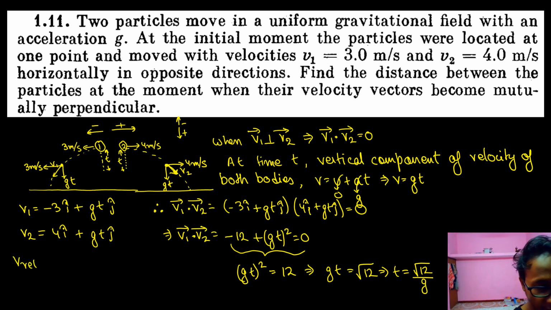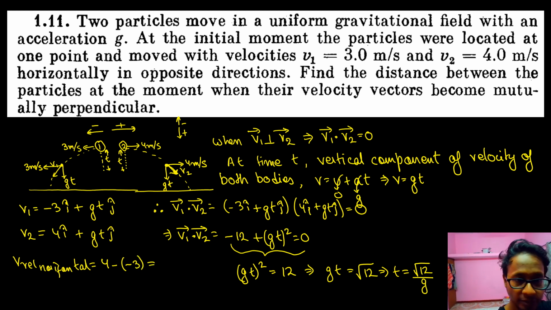V relative horizontal is equal to velocity of 2 minus velocity of 1, or horizontal velocity of 2 minus horizontal velocity of 1. What is the horizontal velocity of 2? 4 meter per second, minus of minus 3, which is the horizontal component of velocity of 1, or is equal to 7 meter per second. So therefore the separation between them would be this velocity into this time.